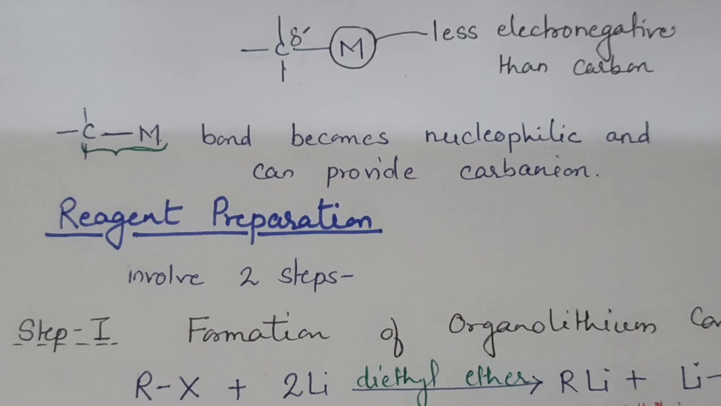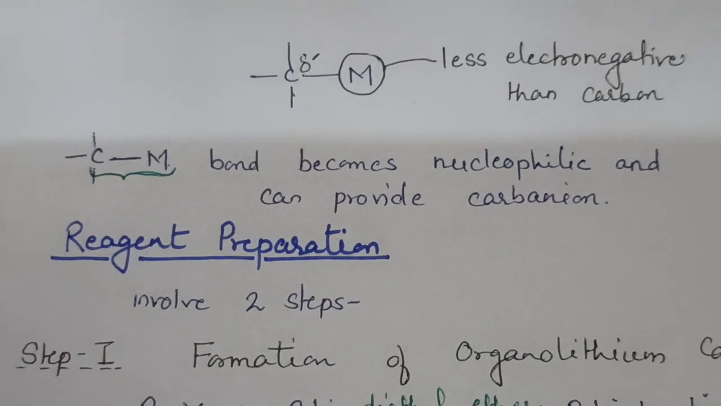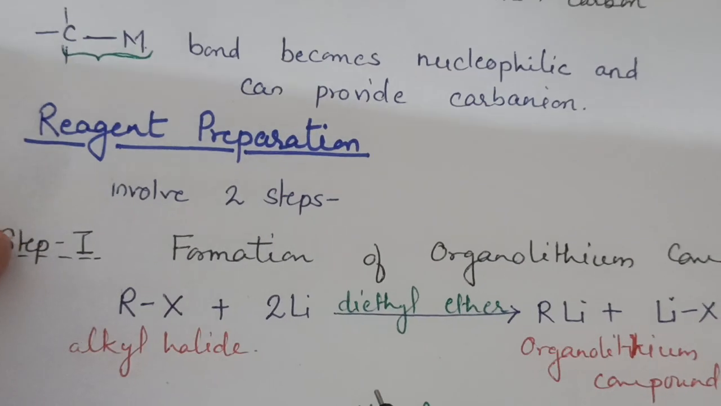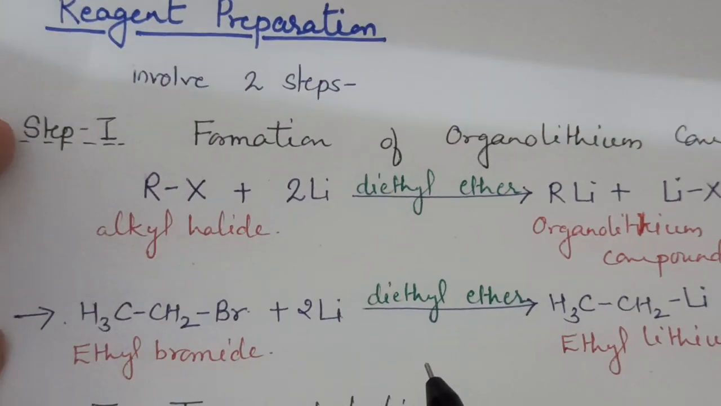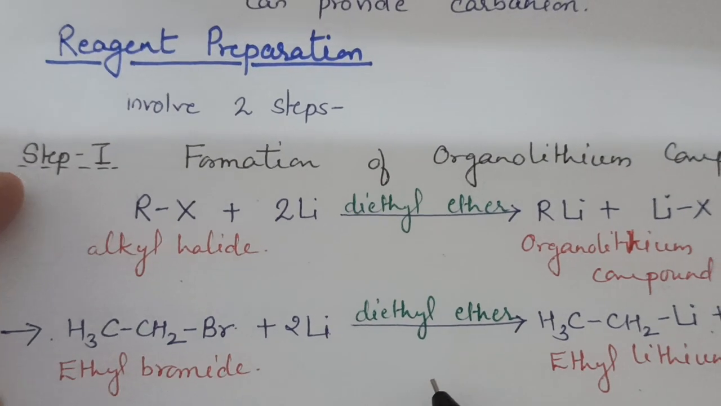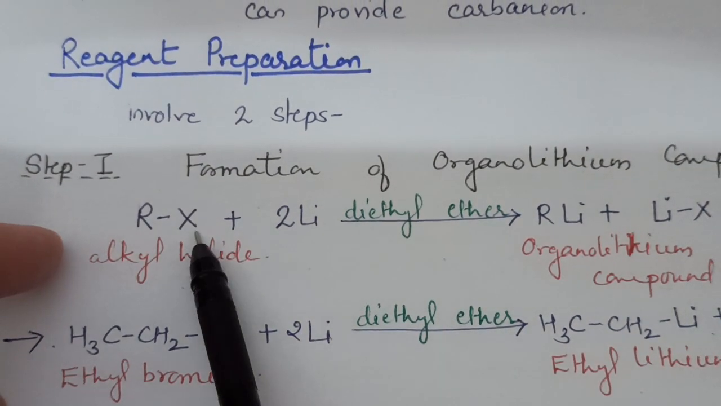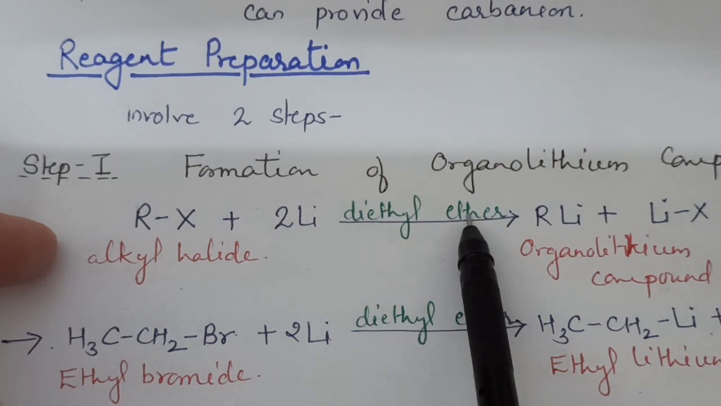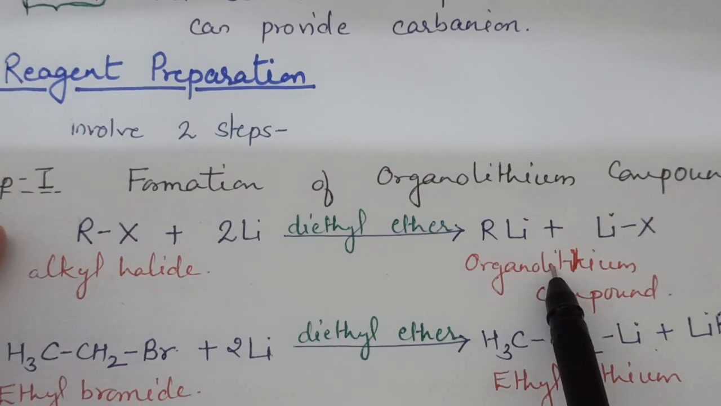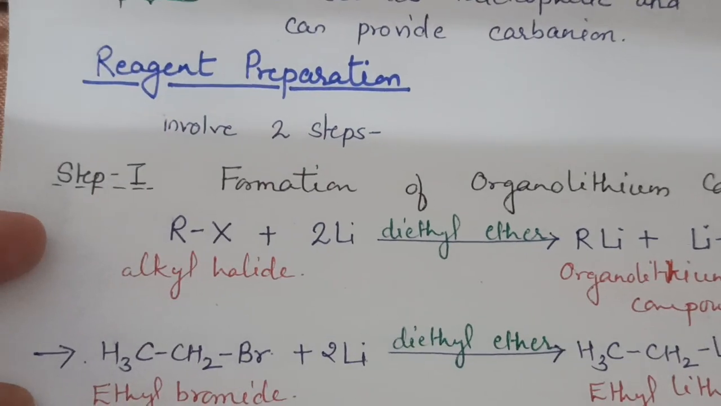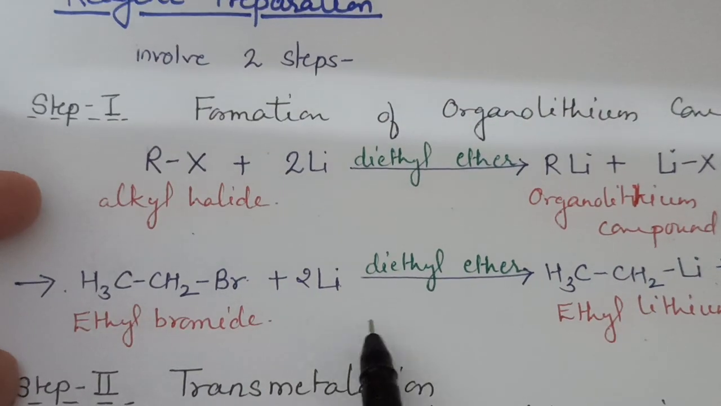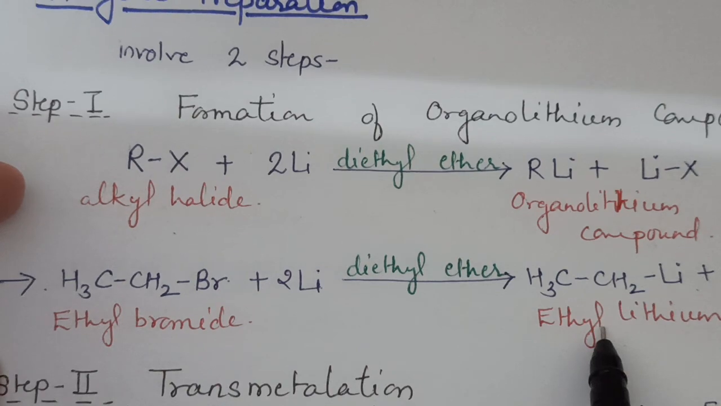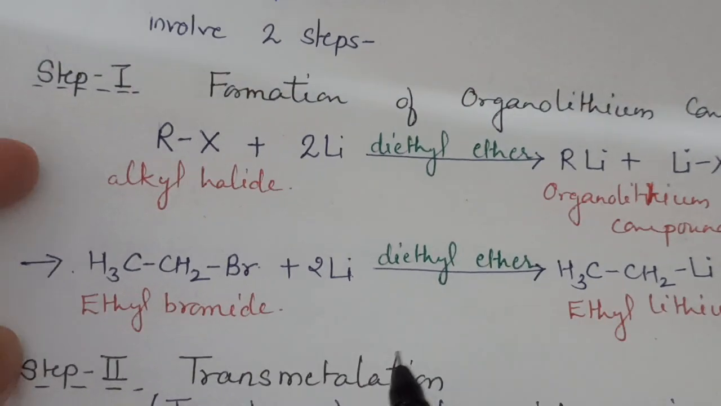How can we prepare the lithium dialkyl cuprate? This reaction involves two steps. The first step is the formation of organolithium compound. Organolithium compound formation involves reaction of alkyl halide with lithium in presence of diethyl ether. For example, reaction of ethyl bromide with lithium forms ethyl lithium.